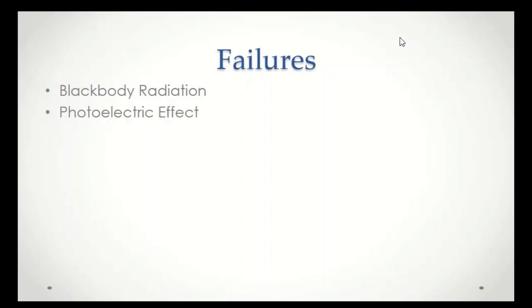Then there was also the photoelectric effect. This was another phenomenon that defied classical explanation. And these two together, along with other experimental observations, led to the concept of wave-particle duality. Then finally there's atomic spectra, something of course that we use as chemists on a regular basis to determine structures of materials and identities of materials, but yet at the beginning of the 20th century, scientists really didn't have a good explanation for what was going on in this situation.